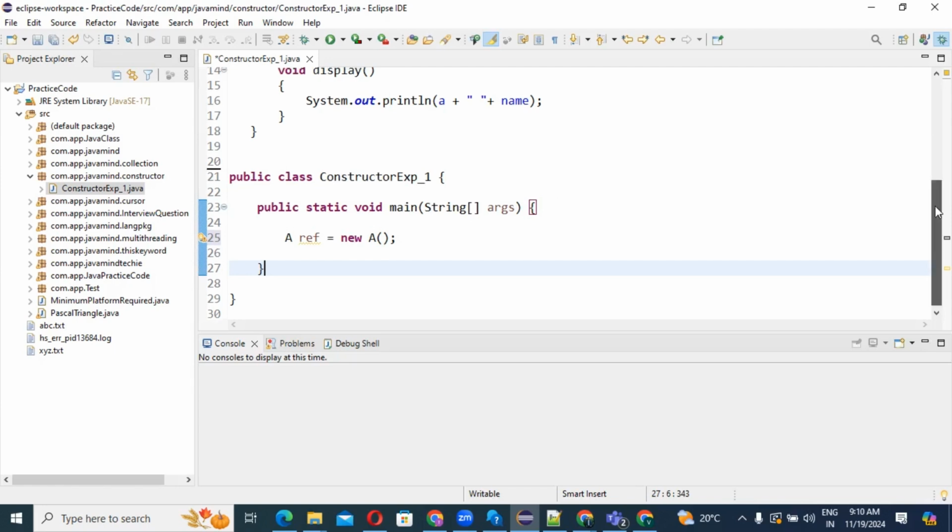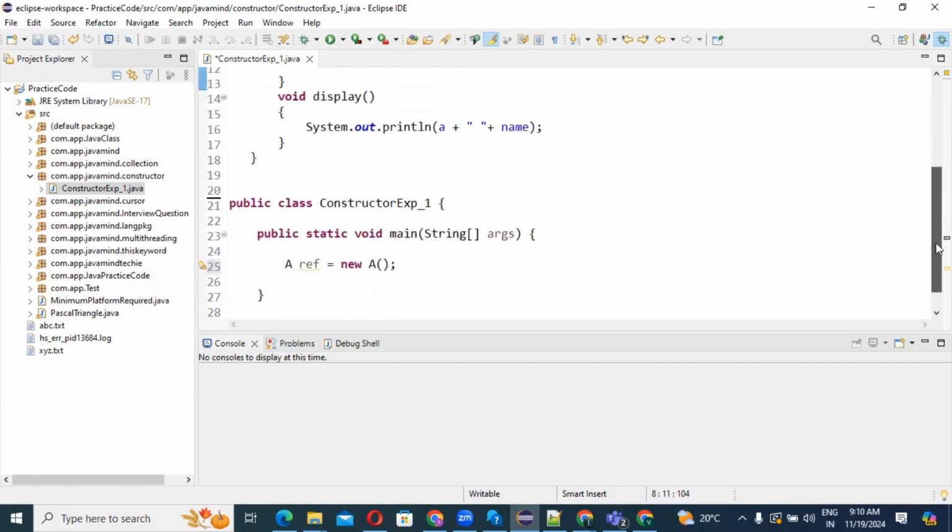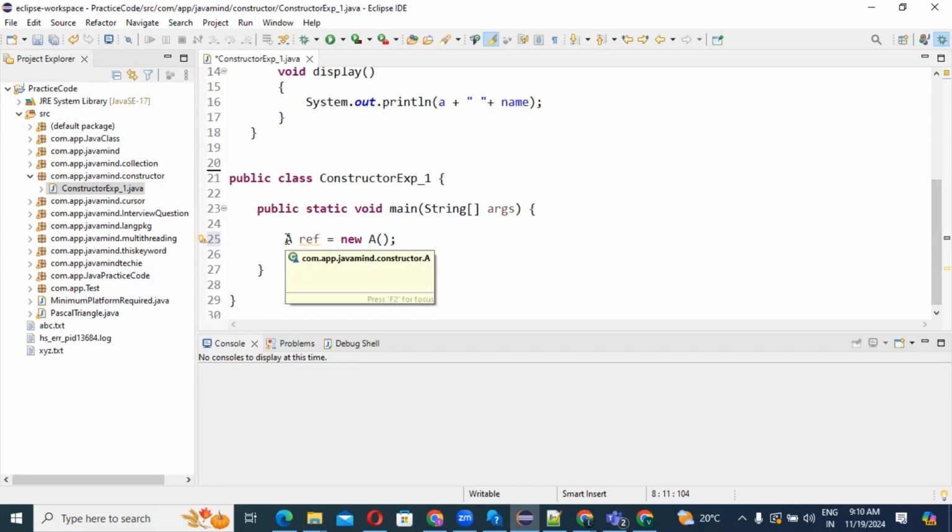That means it will automatically call this constructor. Guys, keep in mind, it's very simple if you understand properly. While creating the object, the constructor will be called automatically. Yes or no? Whenever you create the object, the constructor will be called automatically. I hope you understood.